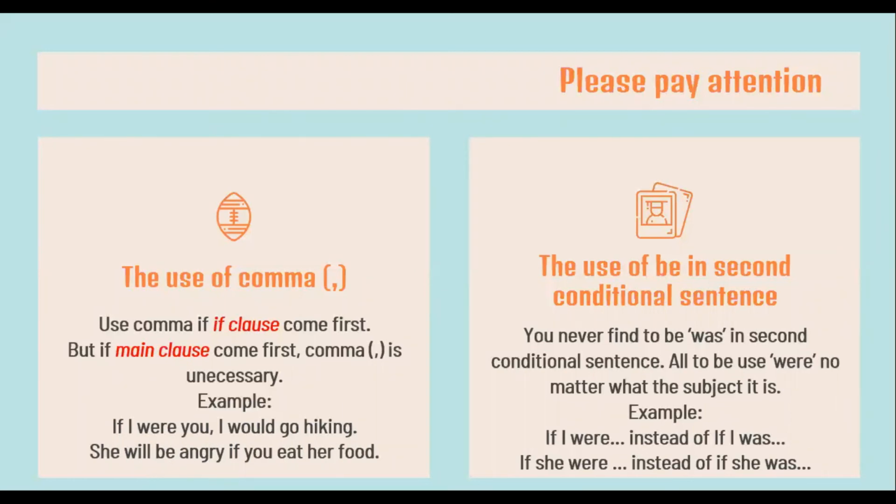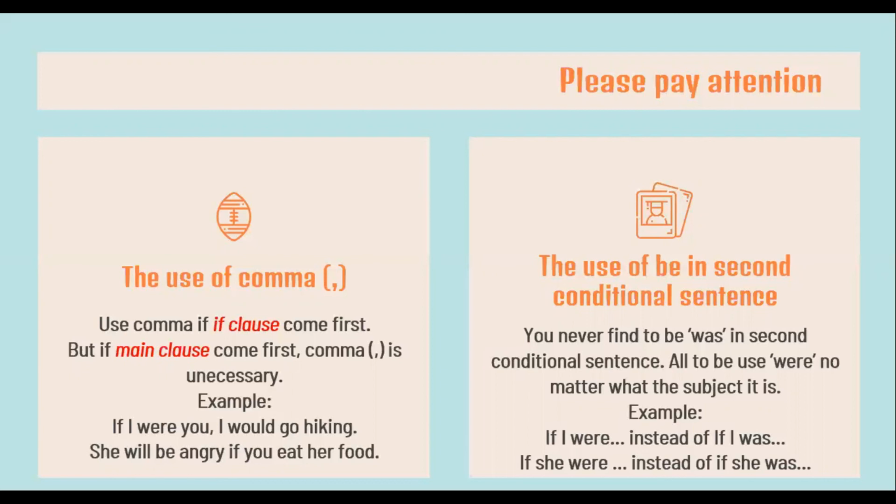And the second one is about the use of be in second conditional sentence. As we know, in English, we have some forms of be, and the use of be depends on the subject within the sentence itself. But especially in second conditional sentence, you will never find to be was, because all the to be used is were no matter what the subject is.